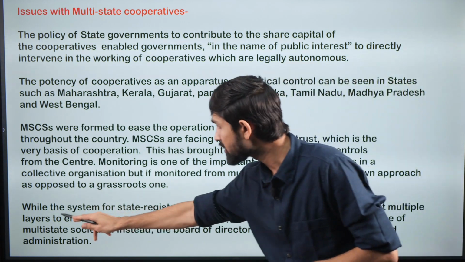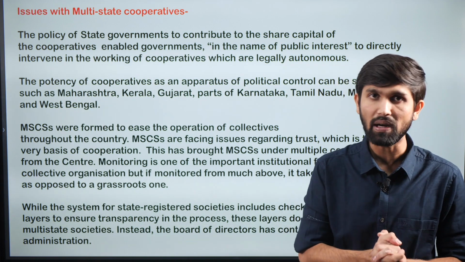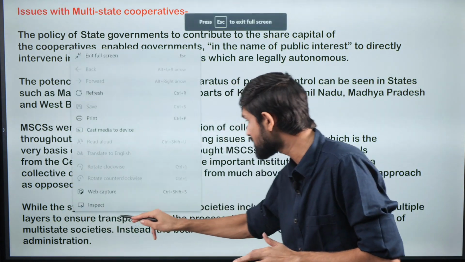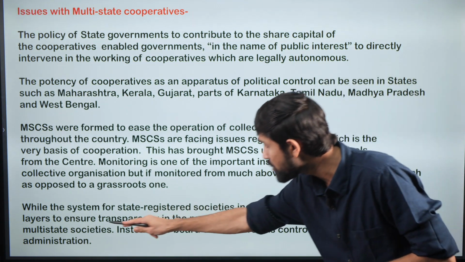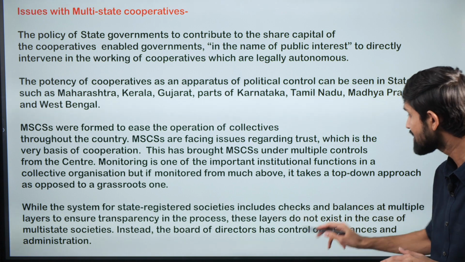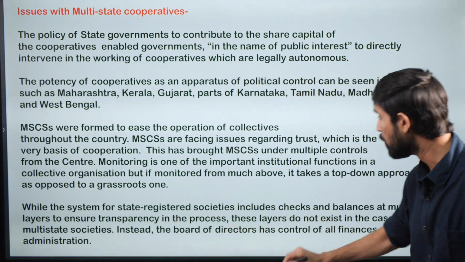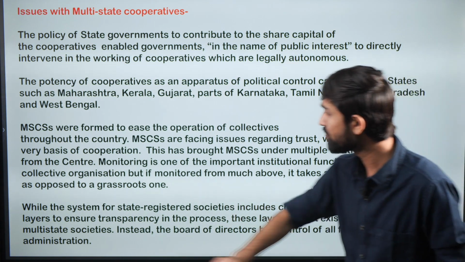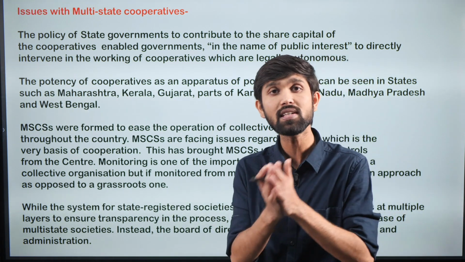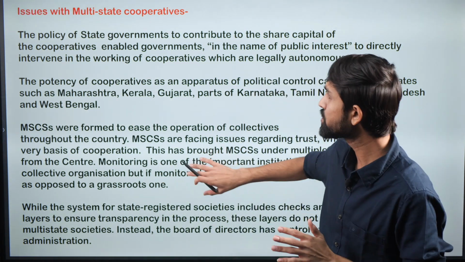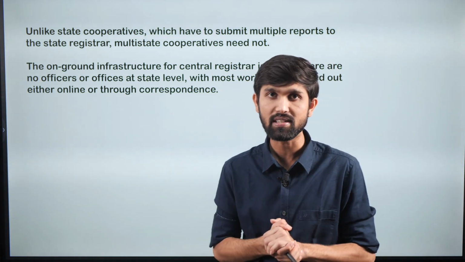Then there are various differences with respect to how state-registered societies and multi-state ones are run. While the system for state-registered societies includes checks and balances at multiple levels to ensure transparency in the process, these layers do not exist in the case of multi-state societies. Instead, the board of directors has control over all finances and administration. So the level of control over multi-state cooperatives is less than over state-registered ones, which is resulting in a lot of malfunction on the part of the multi-state cooperatives.